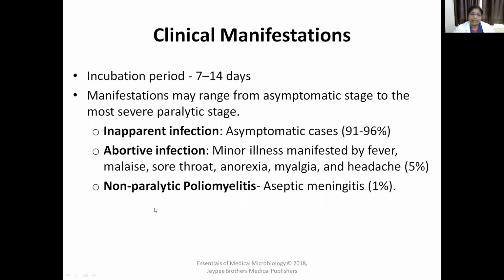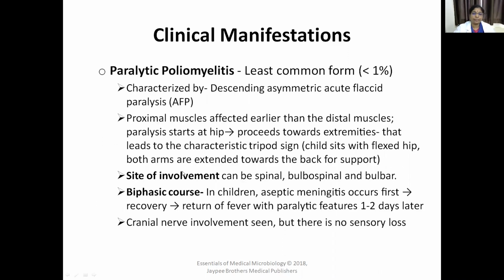And 1% will have non-paralytic poliomyelitis, that is, aseptic meningitis. They will have aseptic meningitis and no paralysis. And less than 1% will have paralytic poliomyelitis. This is the least common form. It is seen in less than 1% of cases, and it is characterized by descending asymmetric acute flaccid paralysis.